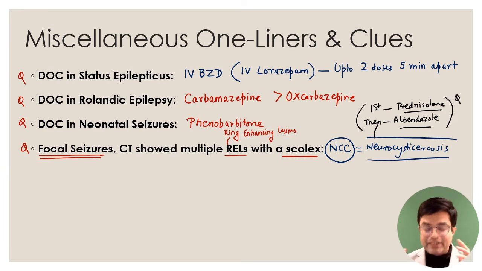And remember, if there is a starry sky pattern, sometimes when you do a CT scan, a starry sky pattern will be there. Hundreds of NCCs will be there. In these patients, we don't even give albendazole because that is going to cause dying of these cysts, and that is going to elicit an inflammatory reaction. And lastly, if someone asks about a calcified cyst, again you will not give it because the parasite has already died. Only give prednisolone, and in case the patient is having seizures, you can use either carbamazepine, oxcarbazepine, lamotrigine, any of these agents. Right? So this is what I wanted to emphasize here.